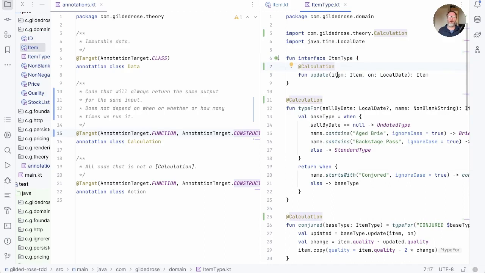And we've helped them a lot here because we are taking an item and returning an item. We're not mutating the item, but of course we couldn't mutate the item anyway because item is data. It's a value that can't change.